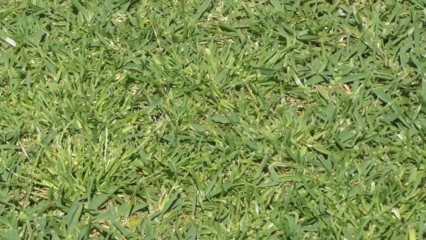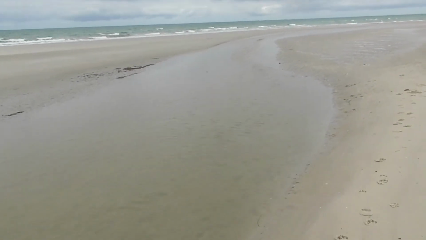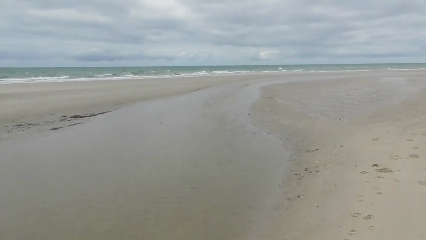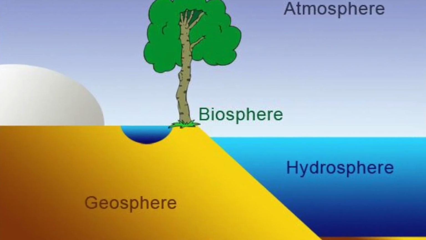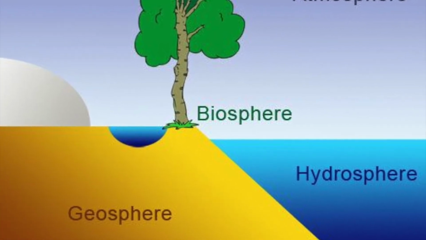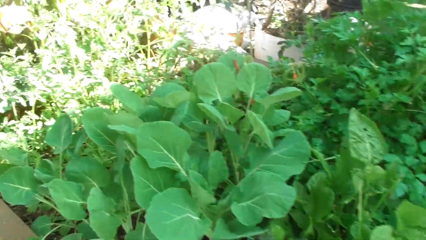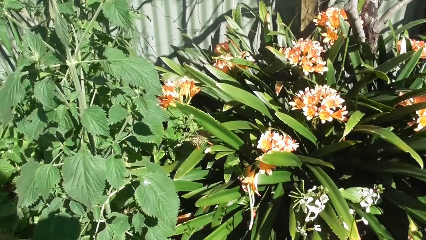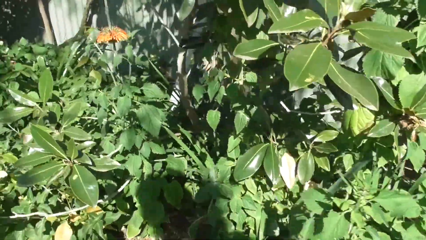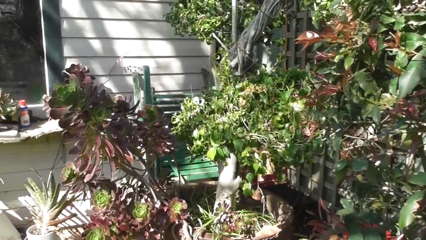Ecosystems are the foundation of what is called the biosphere, the global ecological system integrating all living beings and their relationships, including their interaction with the elements, the lithosphere, geosphere, hydrosphere, and atmosphere. An ecosystem is made up of two factors, biotic and abiotic. Biotic factors are all living things, animals, plants, and organisms in any given area, all interacting with each other.